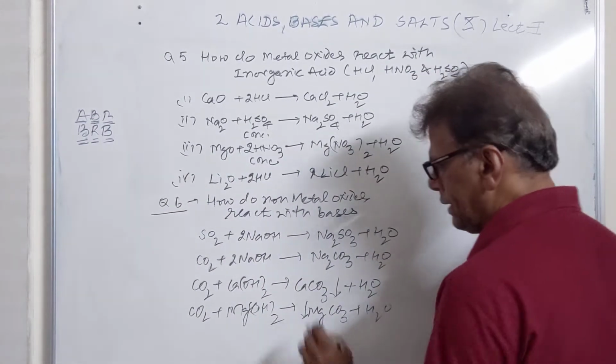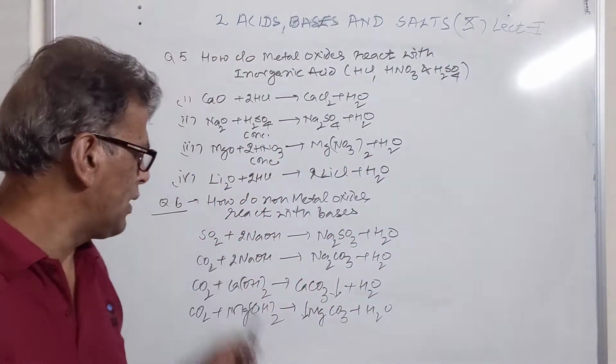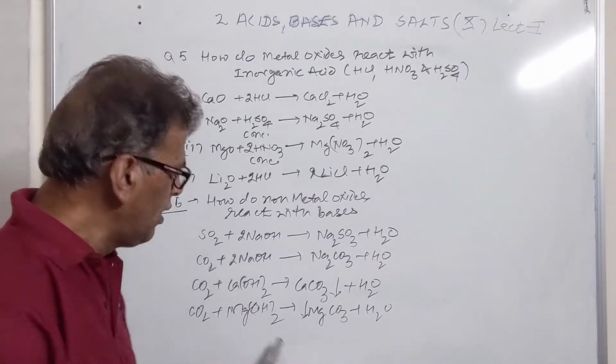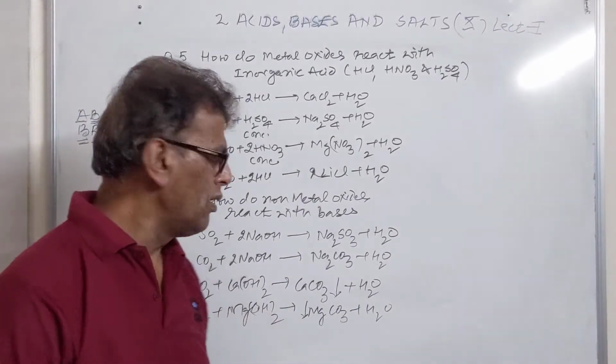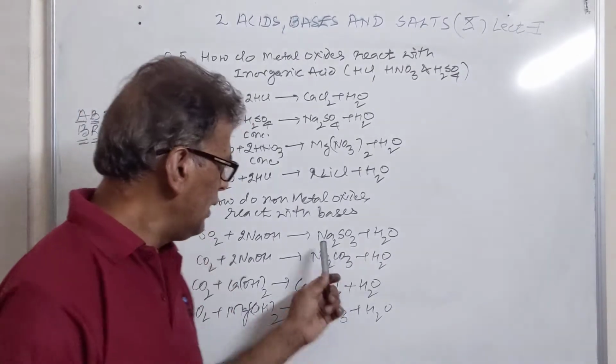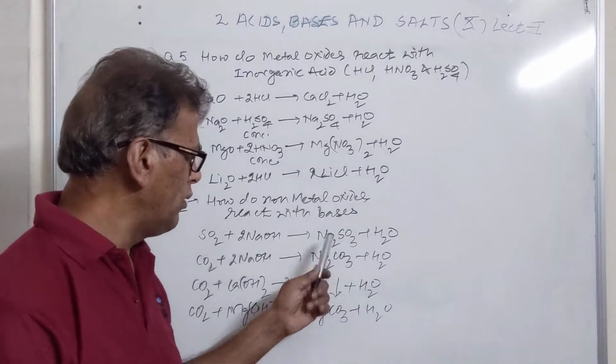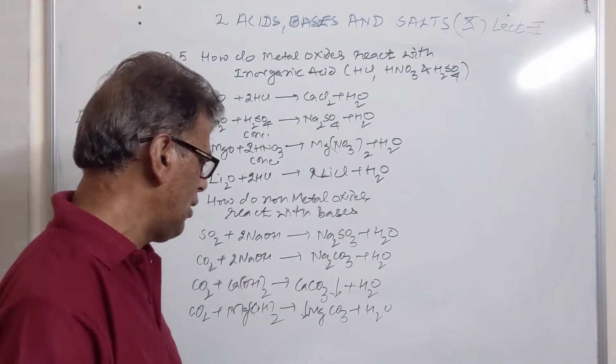So in all these cases, the non-metallic oxides, which behave as acidic compounds, combine with bases and again produce salt and water. And the solutions of these, in this case being a part of a strong base and weak acid, will be basic, it is basic, it is also basic.